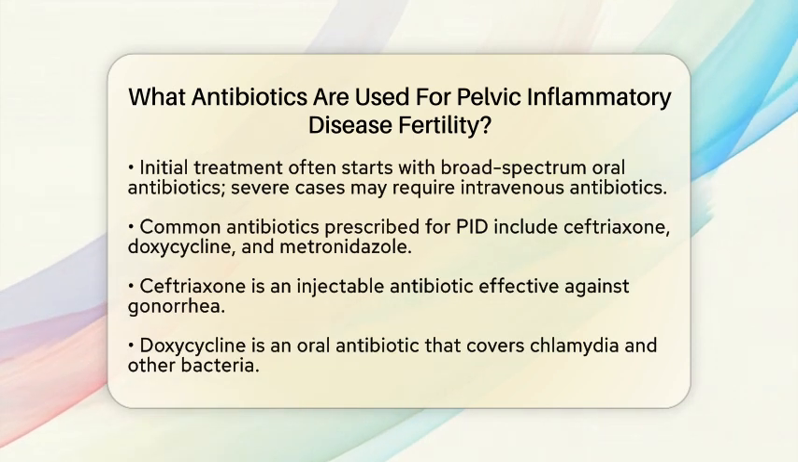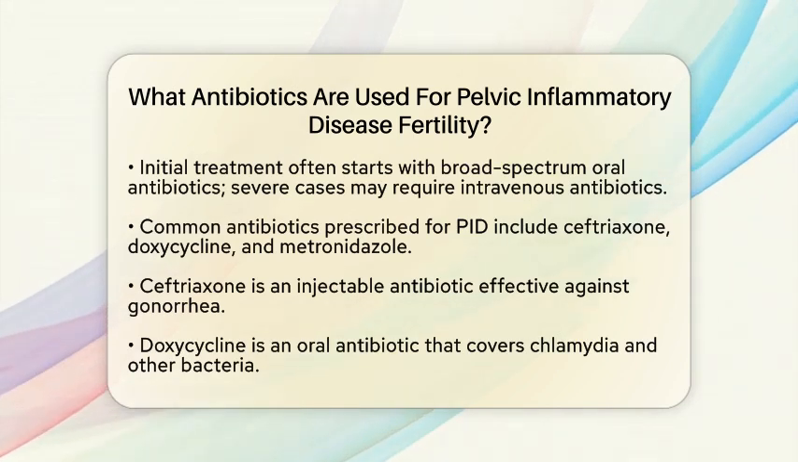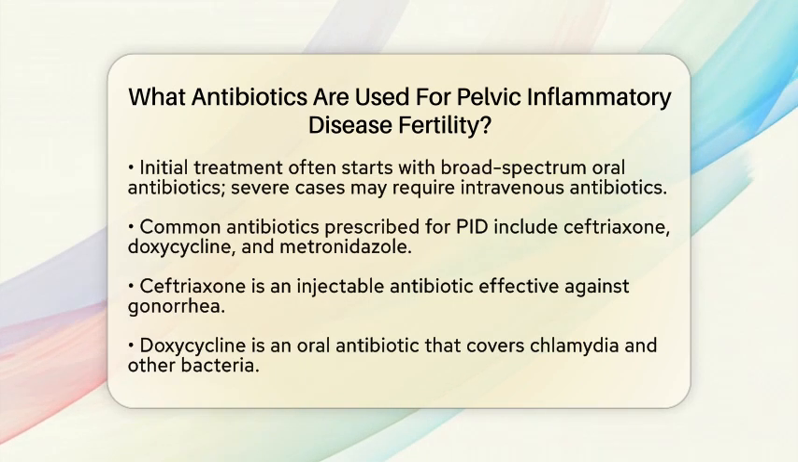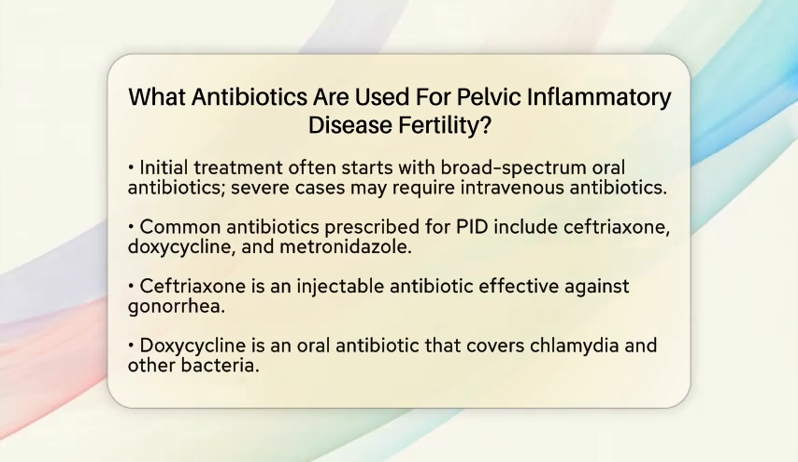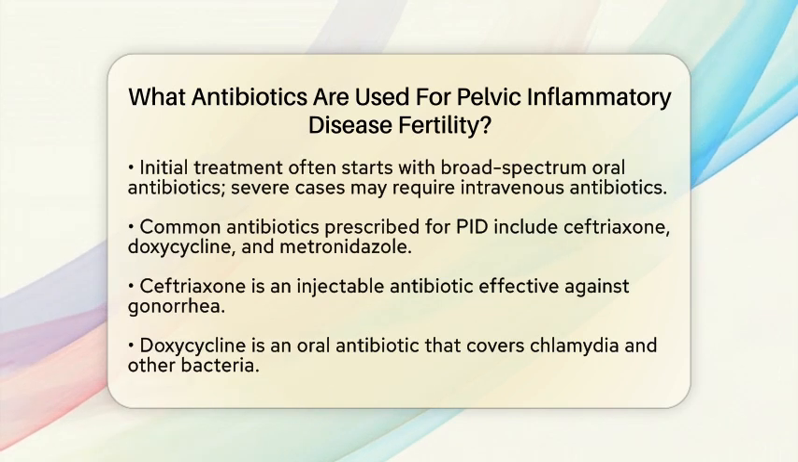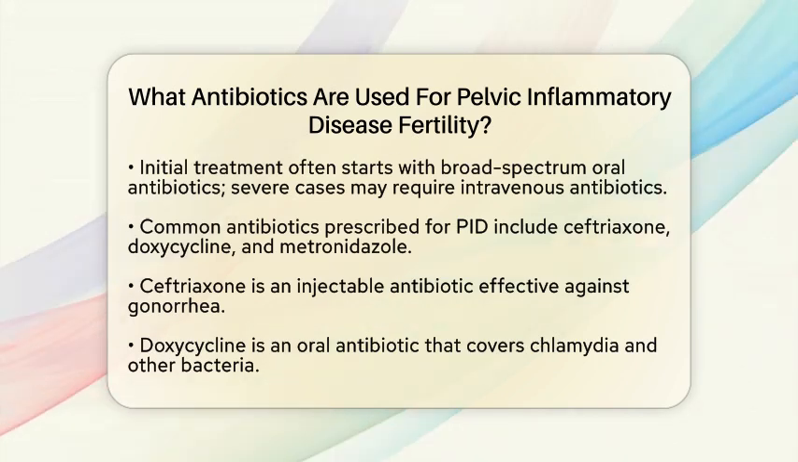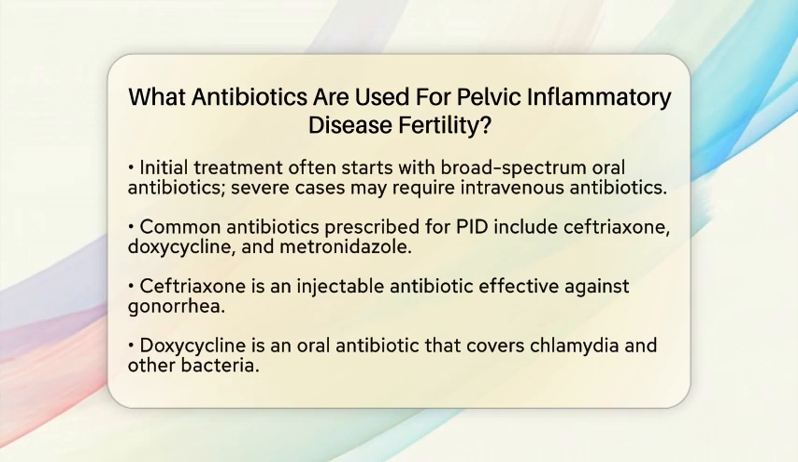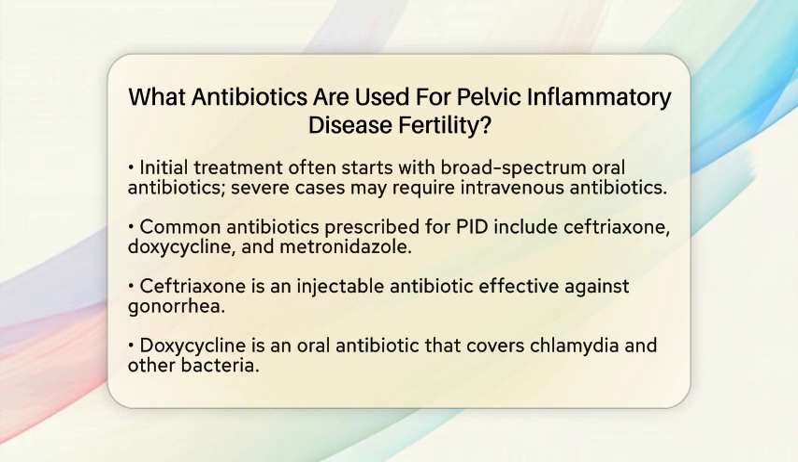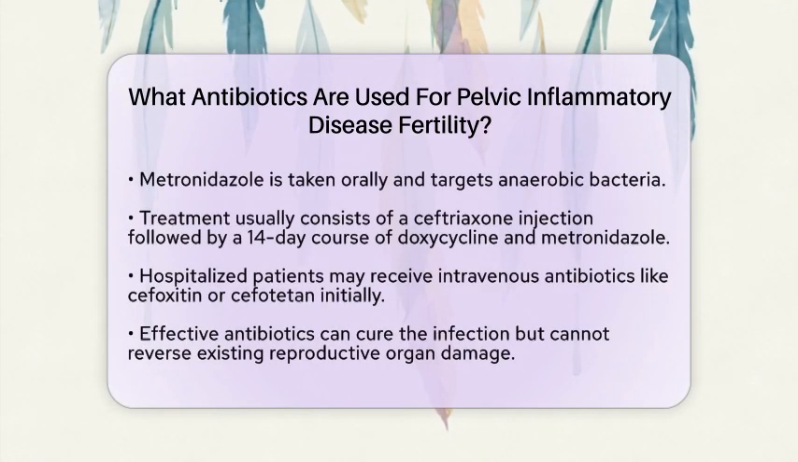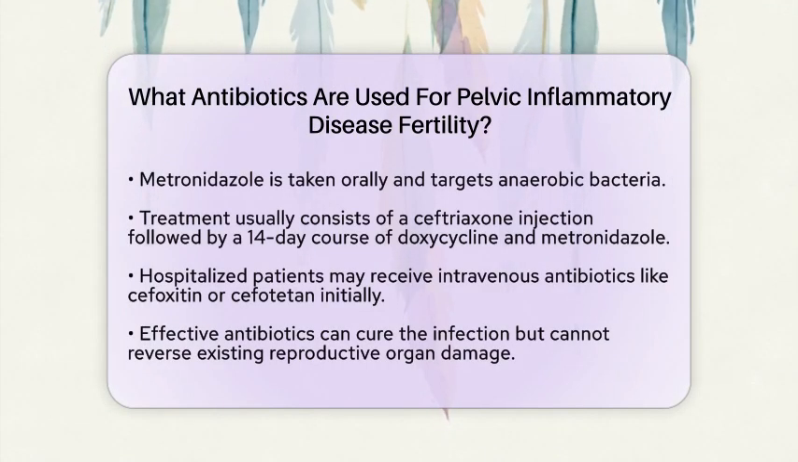In many cases, the treatment regimen consists of a single injection of ceftriaxone, followed by a 14-day course of doxycycline and metronidazole. For patients who are hospitalized or experiencing severe symptoms, intravenous antibiotics like cefoxitin or cefotetan may be used initially. Once the patient's condition improves, they may transition to oral antibiotics.